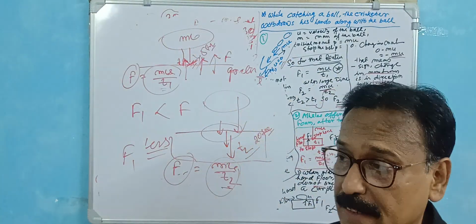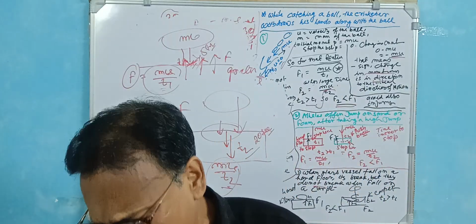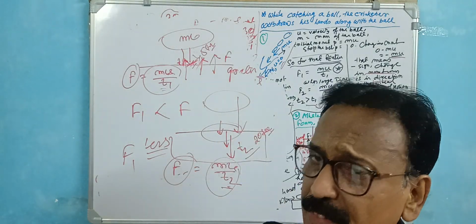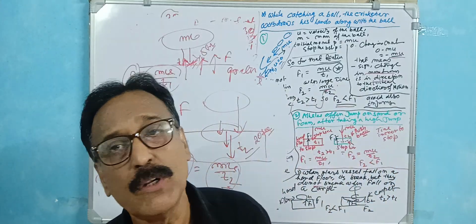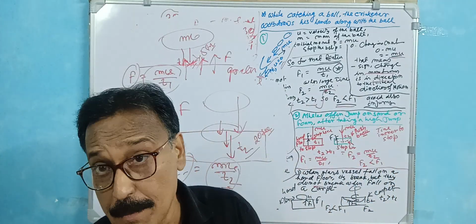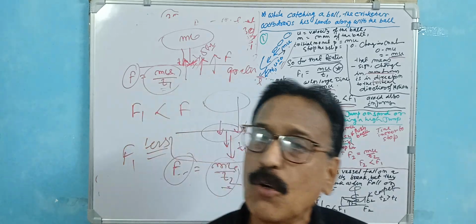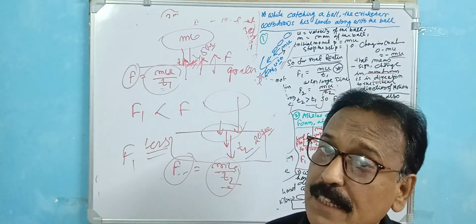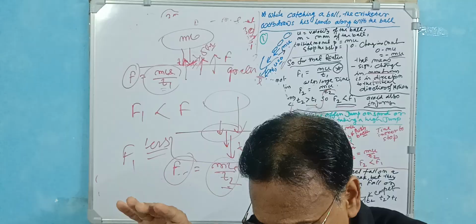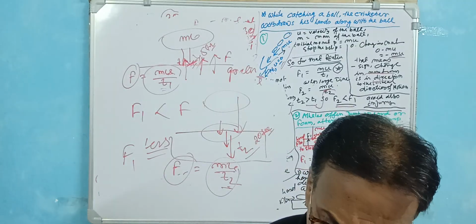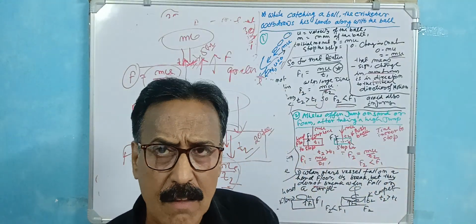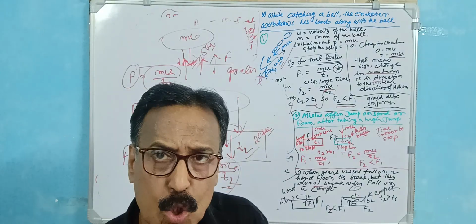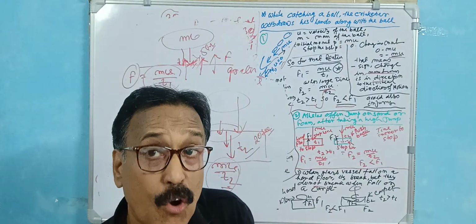So in general, we see that when we fall on a hard floor, often our hands and legs break or get hurt, but when we jump onto a mattress, we don't get hurt, our hands and legs don't break. For that reason, if we fall down on the hard floor, we come to rest very quickly, the time is very short, and the reaction force from the floor is very high.